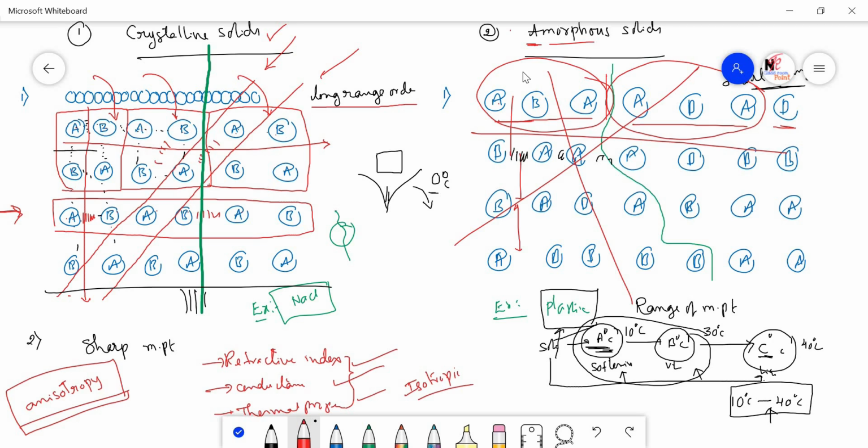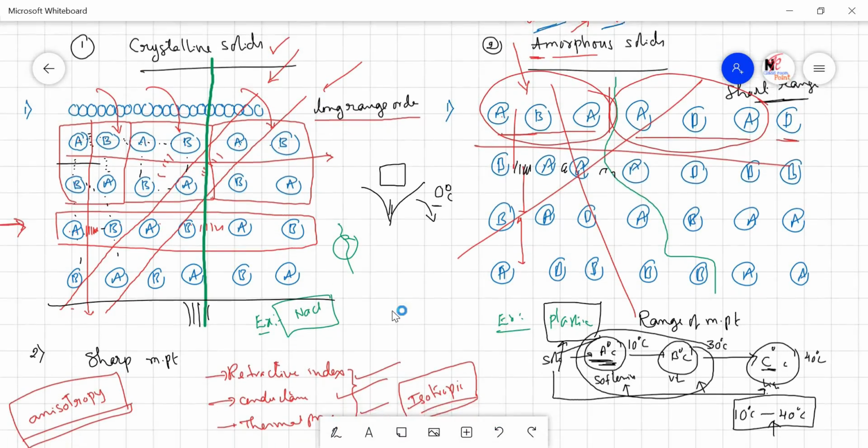So that is the reason why, whether you try to find out the values of refractive index, conductance, thermal properties or thermal resistance, whatever it may be, you will get similar values along all directions. Why? Because along all directions they have the irregular order. Since they have the irregular order, they have similar values. Hence they are said to be isotropic in nature, whereas crystalline solids are said to be anisotropic in nature.